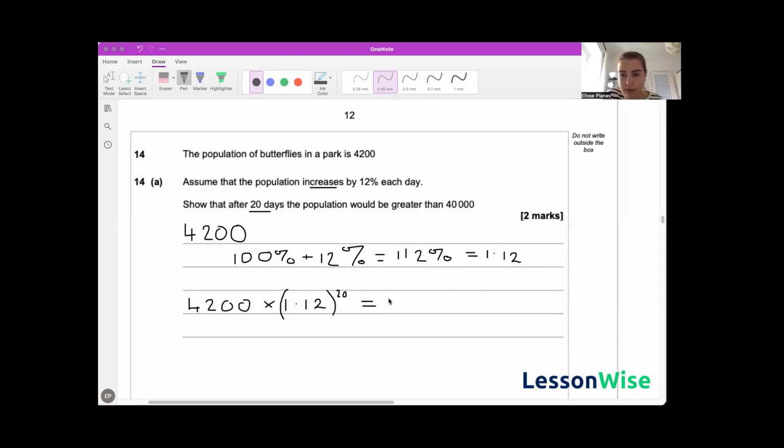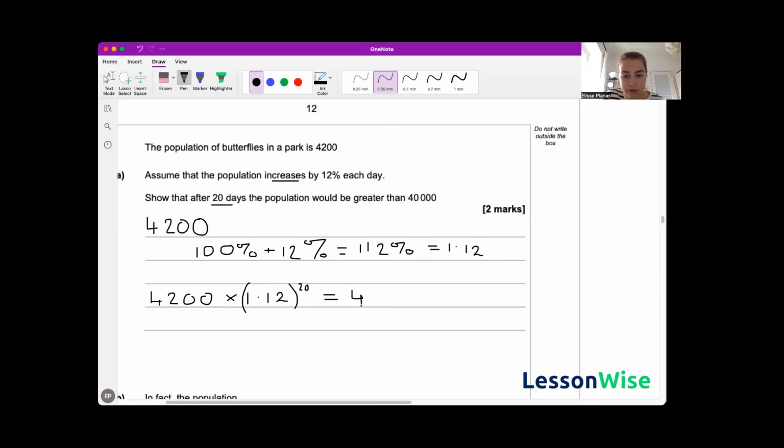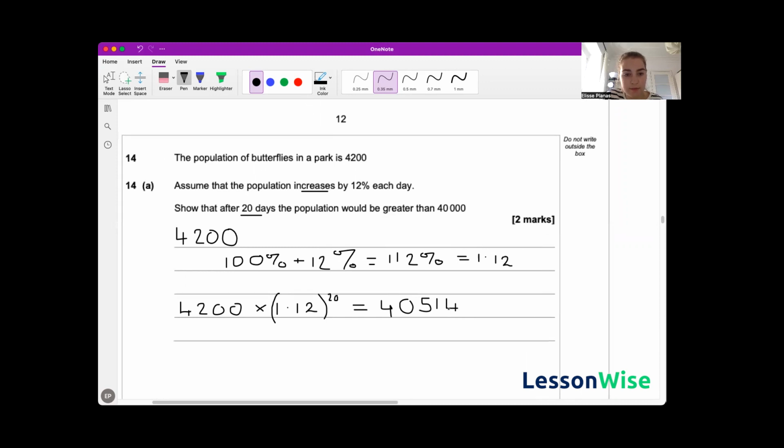Let's see what that gives us. That gives us 40,514 butterflies. So we've shown that after 20 days, the population of the butterflies would be greater than 40,000.